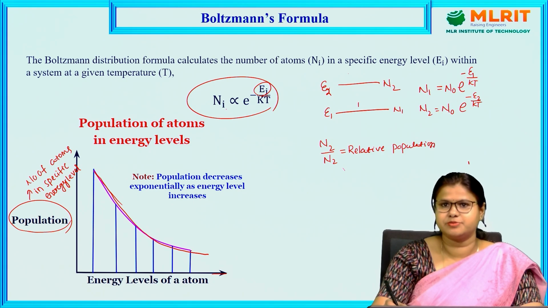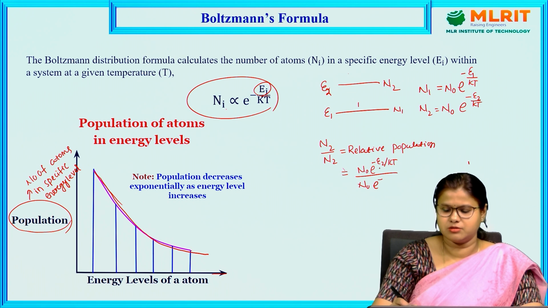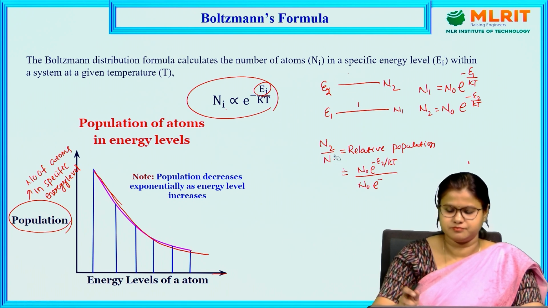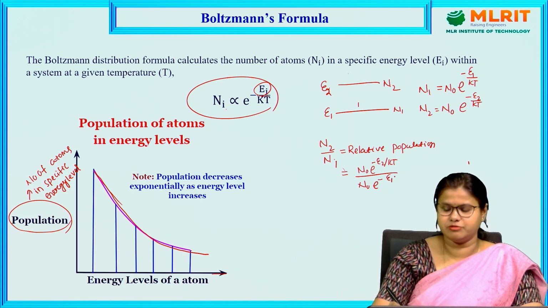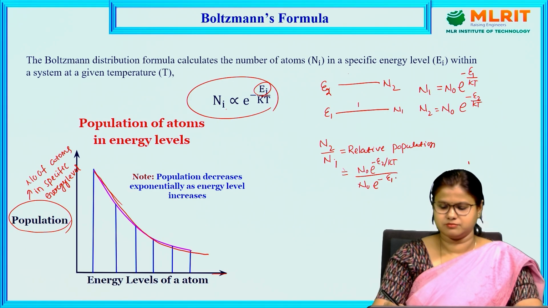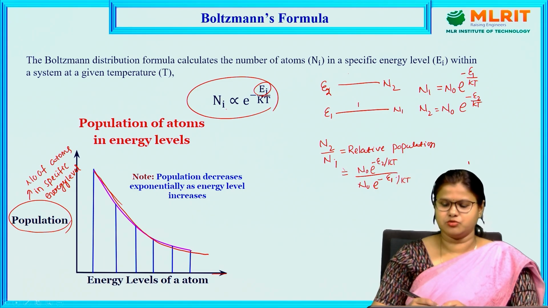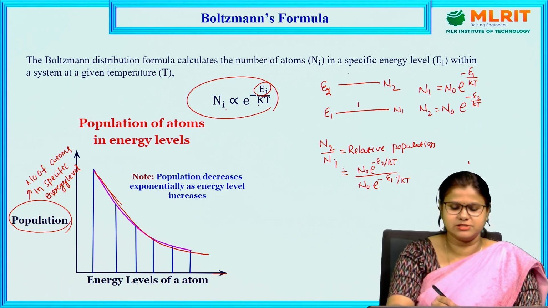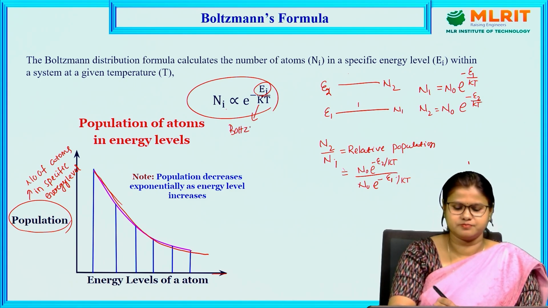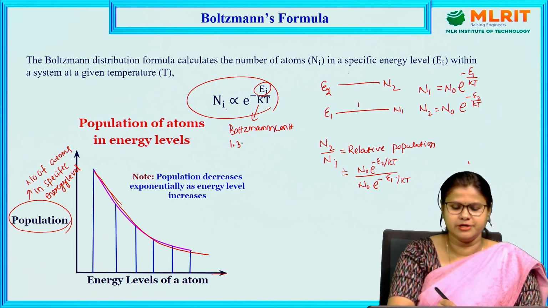We can find the expression for this relative population: N2 by N1 is equal to N0 e to the power minus E2 by kT divided by N0 e to the power minus E1 by kT, where k is the Boltzmann constant, whose value is 1.38 into 10 to the power minus 23 joule per Kelvin, T is the temperature in Kelvin scale, and Ei is the energy.